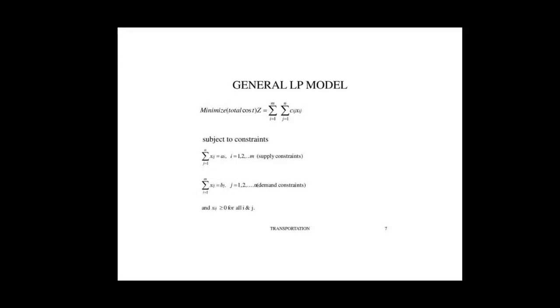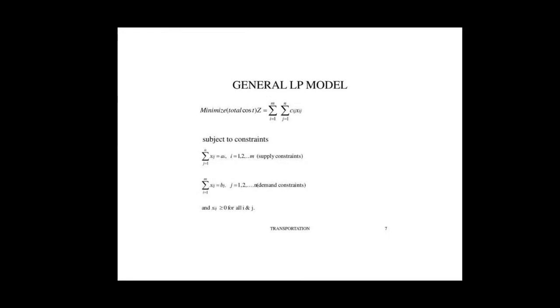Note that a transportation problem will have a feasible solution only if the above restriction is satisfied, that is, the summation of ai from i equal 1 to m equals the summation of bj from j equal 1 to n, which is a necessary as well as sufficient condition for a transportation problem to have feasible solutions. So these two totals should be equal, and only then can we solve this problem.